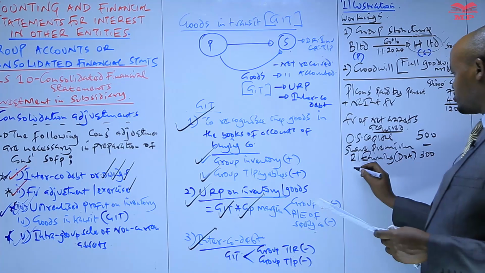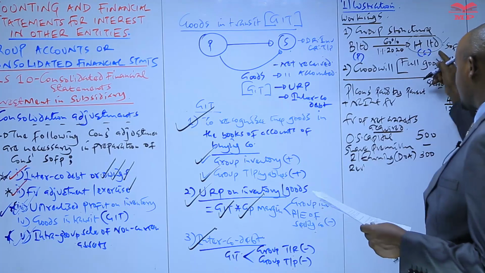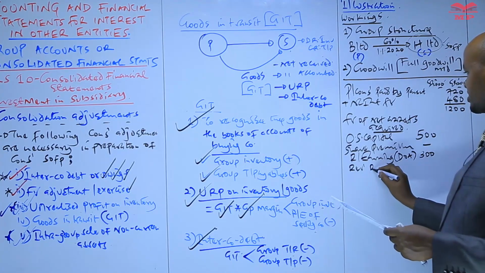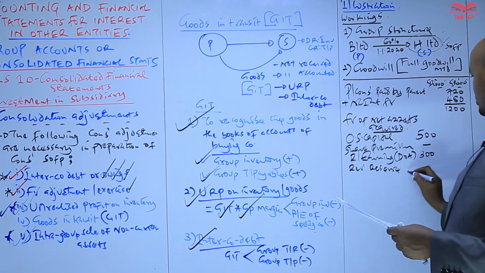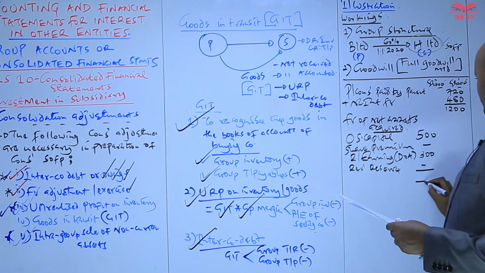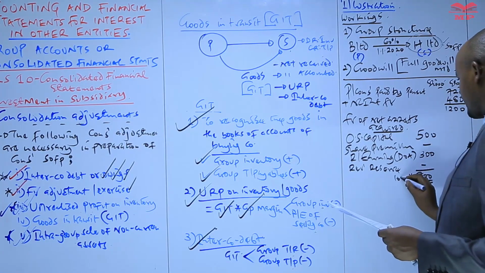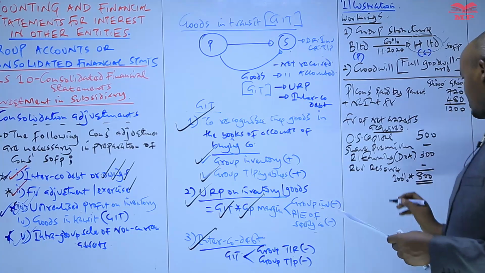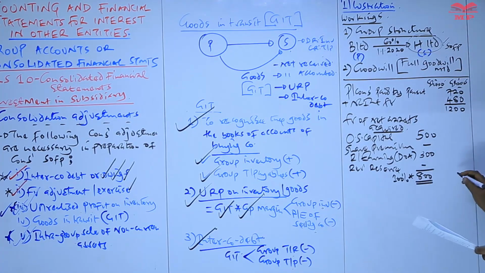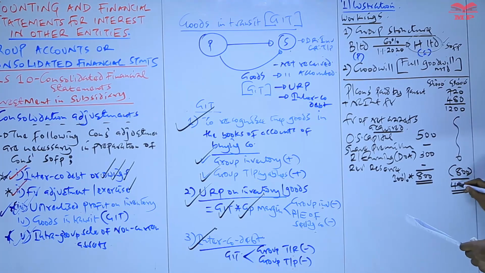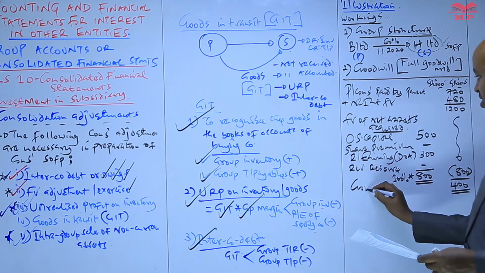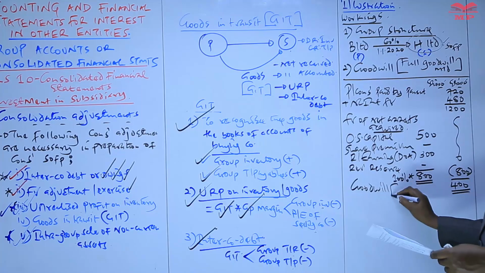And also you have to check whether this company devalued the asset on the date of acquisition. Do we have such information? No. So what we do, we get the total here, which is 800. And because you're using the full goodwill method, we are interested with the asset acquired by the subsidiary, 100% of this, which will give us 800. So we less that from the figure we have up here, we get 400. So this is now the goodwill. And actually that is a full goodwill.